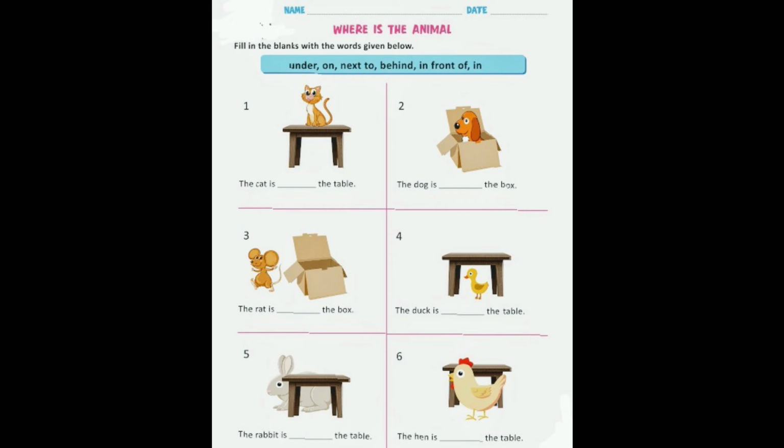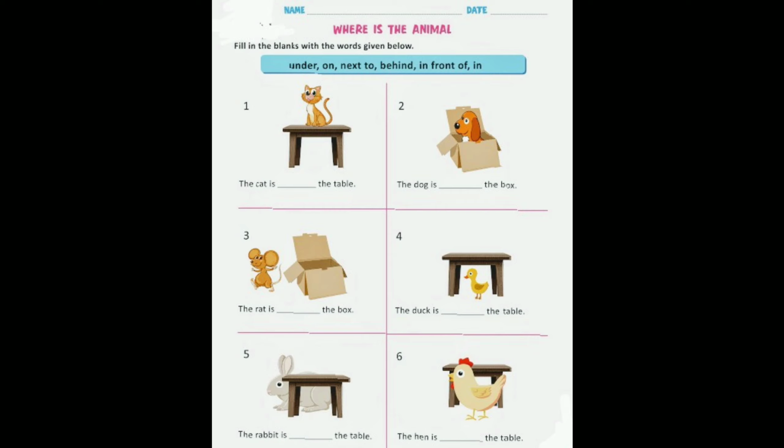Now this is the worksheet for you. Fill in the blanks with the words given below. Prepositions are given here and you have to complete the fill in the blanks. What is the position of the cat? The cat is on the table. So we use preposition on.